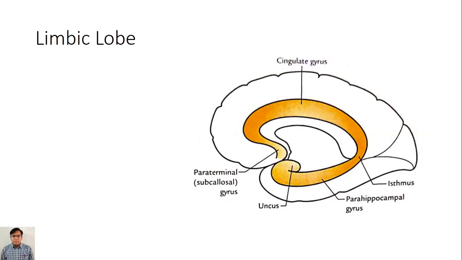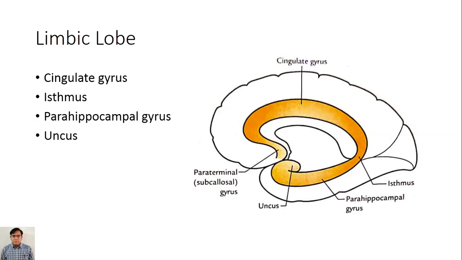the limbic system. This is the medial surface of the cerebral hemisphere, and the limbic lobe includes the cingulate gyrus, this one, then the isthmus, this one, and the parahippocampal gyrus, this one, and the uncus, this one. These all form the limbic lobe.